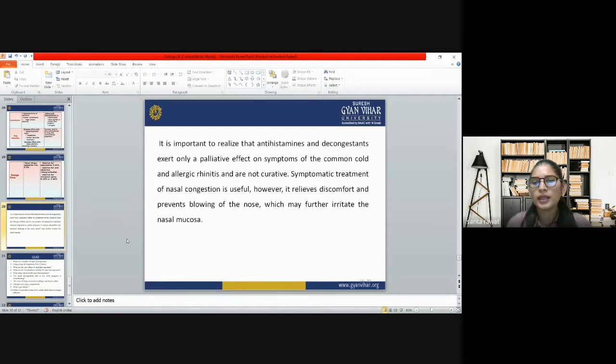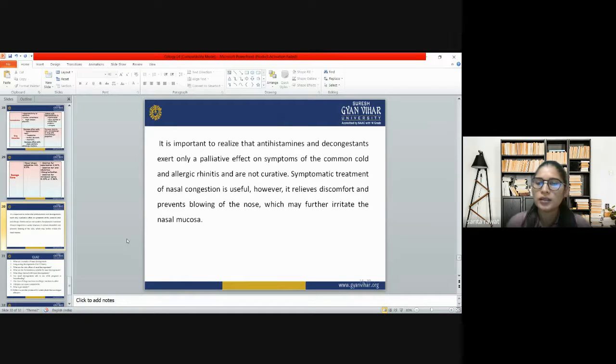So when we are taking any nasal decongestant, we have to know that nasal congestion is just a symptom. It is not a disease. It is a symptom of many diseases like the common cold and allergic rhinitis. It is not curative, it is just symptomatic treatment.